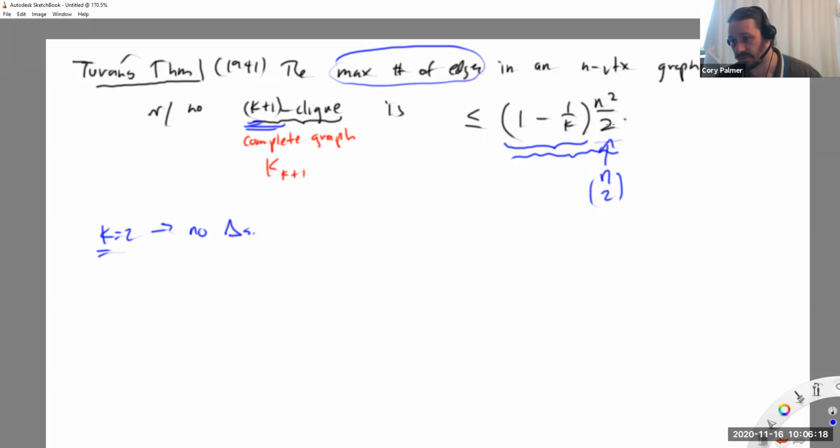You get n squared over 4 together. And then again, you can always round that down. That gives Mantel's theorem back, right? Mantel's theorem is hidden here, and this gives Mantel's. But this works for larger cliques, for K4, K5, and so on and so forth.